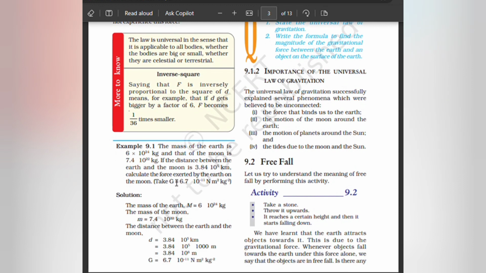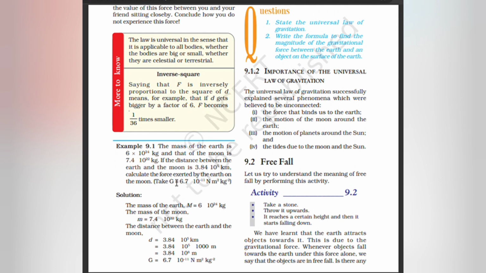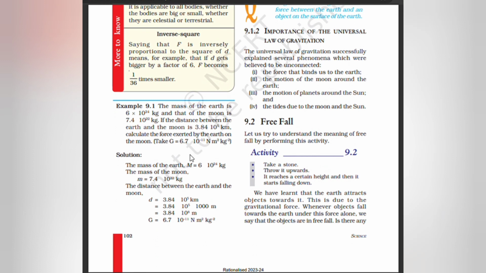Given G is equal to 6.7 into 10 to the power minus 11 Newton meter square per kilogram square. The mass of the earth M is equal to 6 into 10 to the power 24 kilogram. Mass of the moon m is 7.4 into 10 to the power 22 kilogram. The distance between the earth and the moon d is equal to 3.84 into 10 to the power 5 kilometer, so 3.84 into 10 to the power 5 into 1000, that is 3.84 into 10 to the power 8 meter.